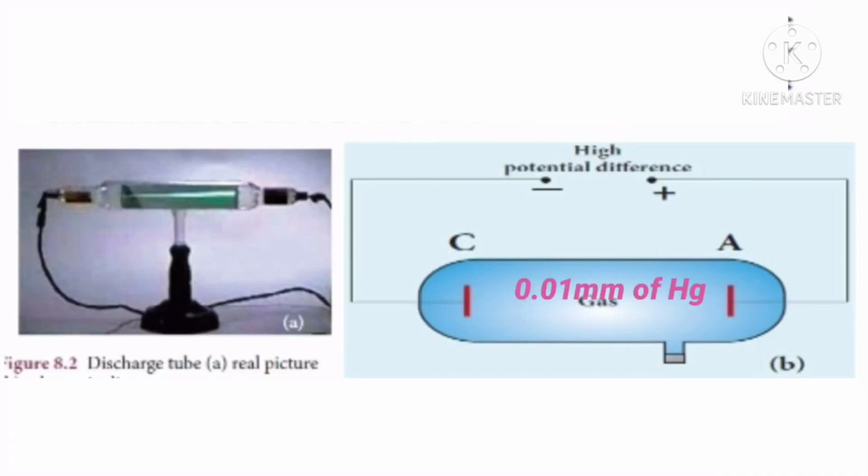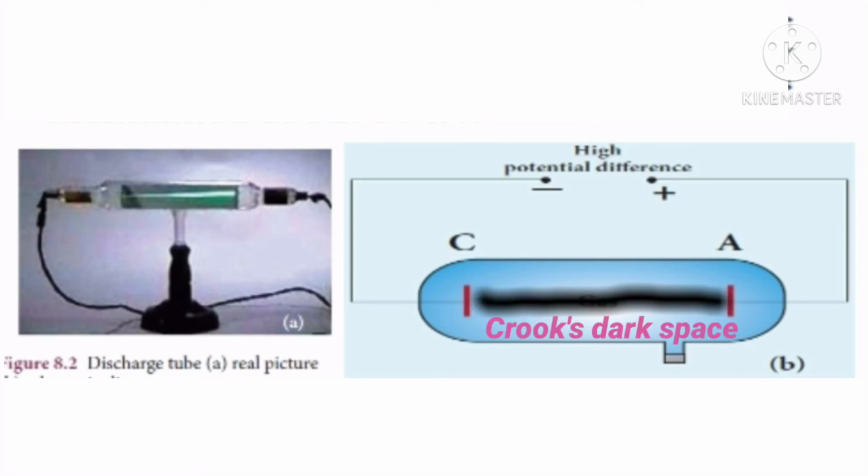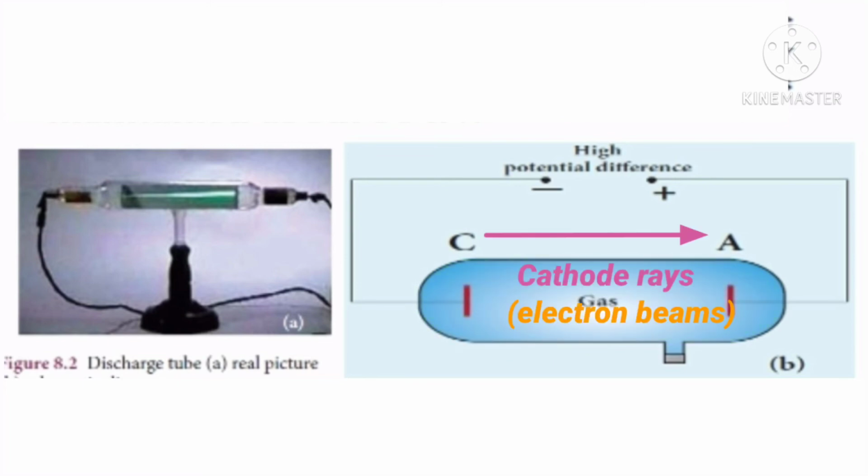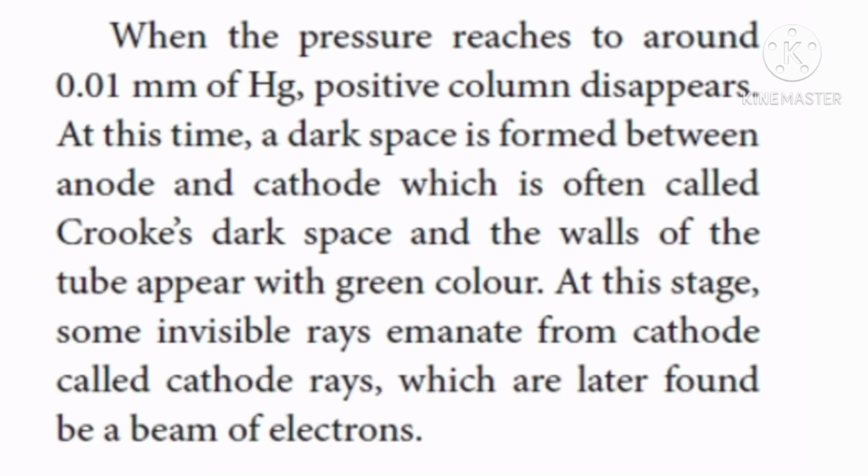When the pressure reaches around 0.01 mm of mercury, the positive column disappears. At this time, a dark space is formed between anode and cathode, which is often called Crookes dark space, and the walls of the tube appear green in color. At this stage, some invisible rays emerge from the cathode. They are called cathode rays, which were later found to be a beam of electrons.